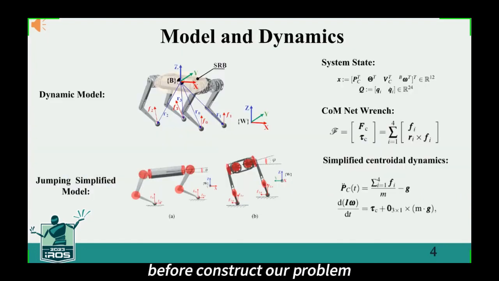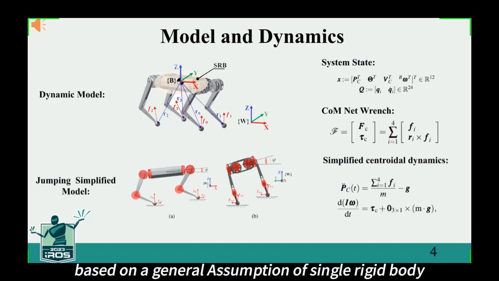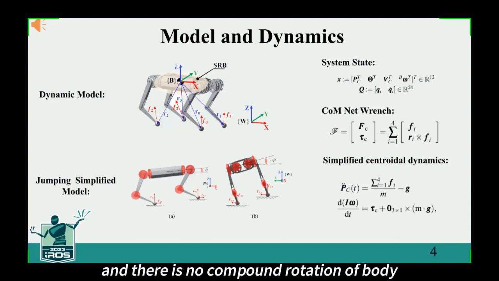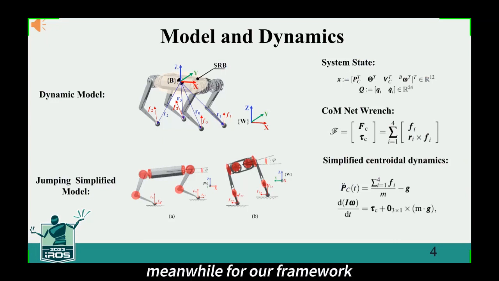Before constructing our problem, we need to show the model and dynamics. Based on a general assumption of a single rigid body with no compound rotation of the body, a planar model with two legs is used to describe the jumping motion. Meanwhile, for our framework, we categorized the jump motion into 4 phases according to the contact between the feet and the ground. The right part is the robot state, Euler and Newton equations.